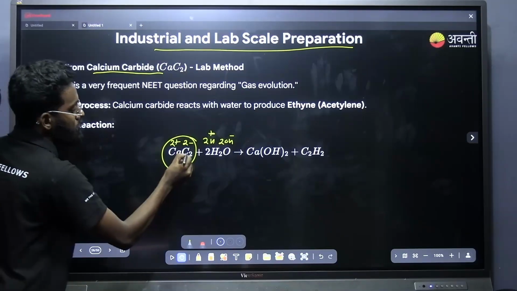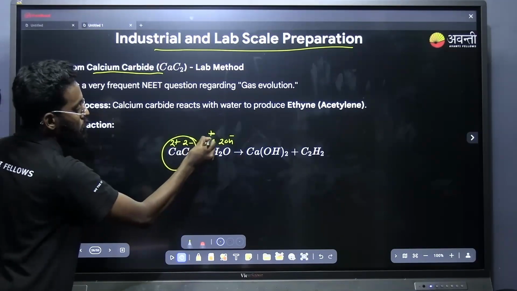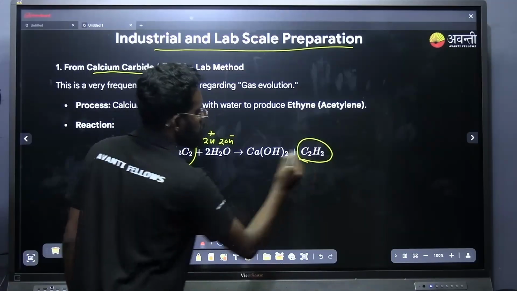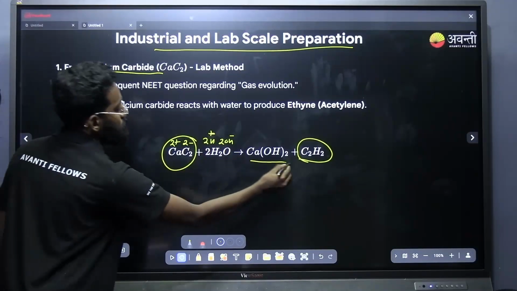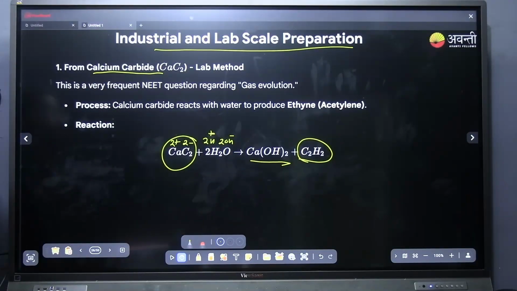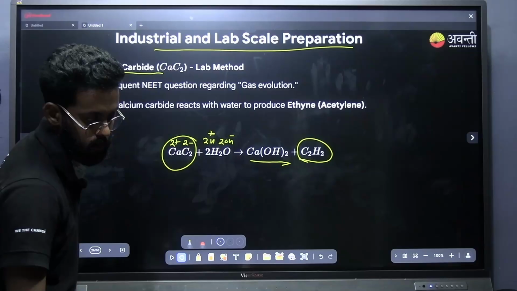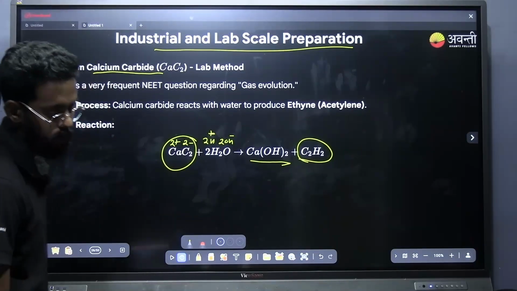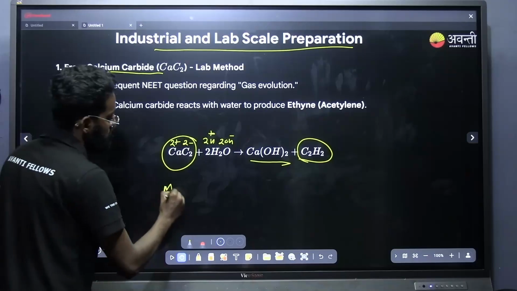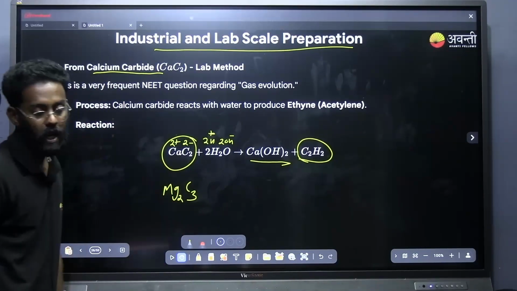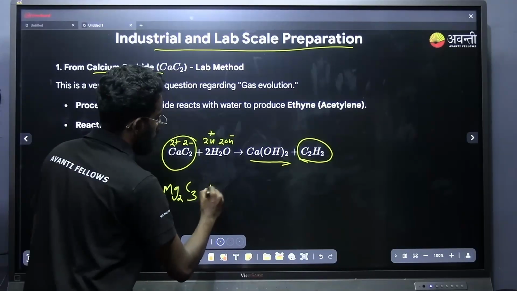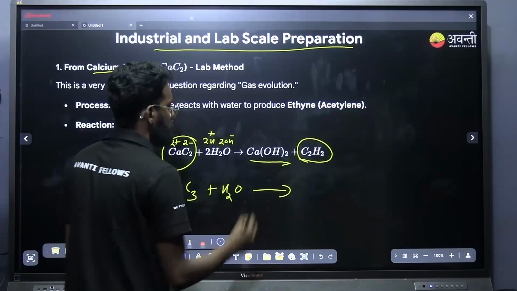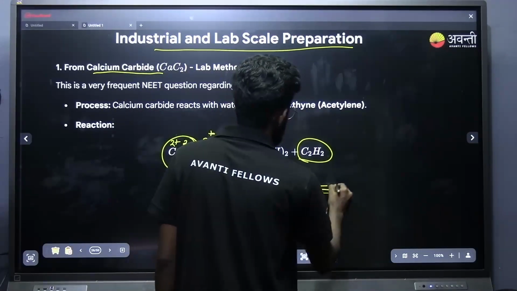Here what is going to happen? This C2 2- will be catching the 2 protons from here and will be forming C2H2. And the Ca2+ ion will be combining with the 2OH- and will be forming Ca(OH)2. That's the only point you had to note down: by using calcium carbide I can prepare alkyne. Not only calcium carbide, magnesium carbide Mg2C3 also. Using magnesium carbide we can do the same reaction. I will be adding water, and what is the product you will be getting? Same thing, C triple bond C.